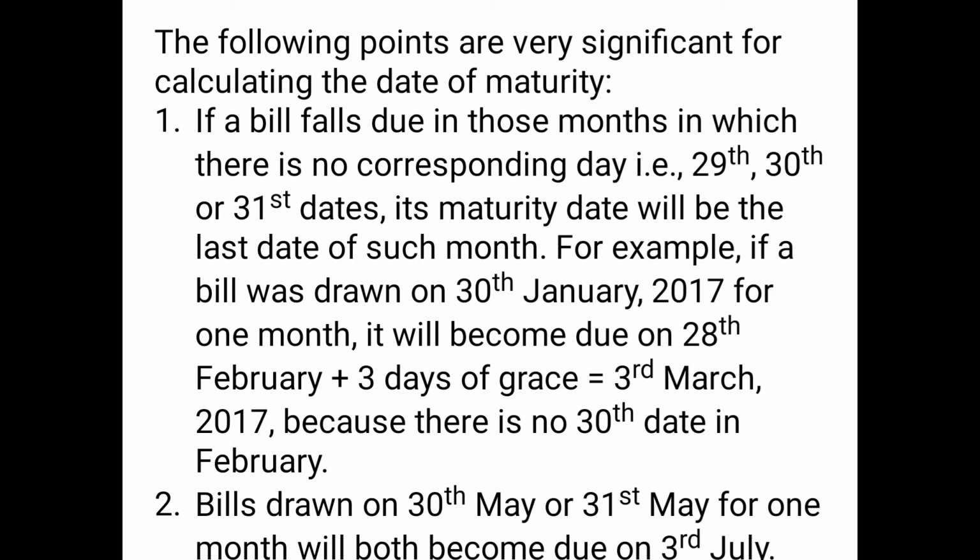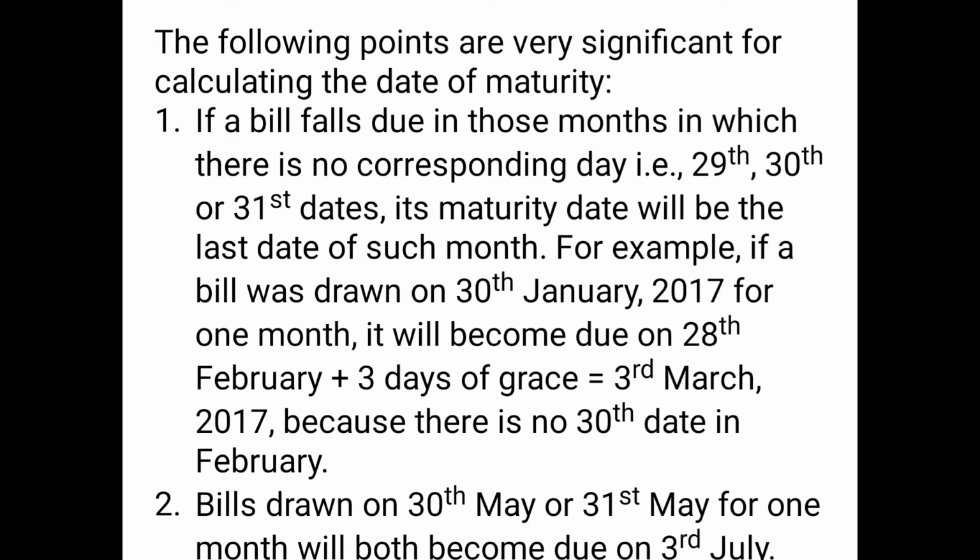So instead of dragging it 2 more days into March, what we will do is consider the entire 28 days of February as 1 month. So we will assume that the bill is maturing on 28th February plus 3 days of grace, that is 1st March, 2nd March and 3rd March, if it is not a leap year. And then our maturity date will be 3rd March 2017 in that case.